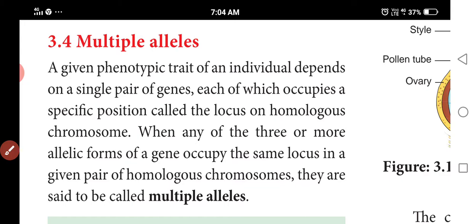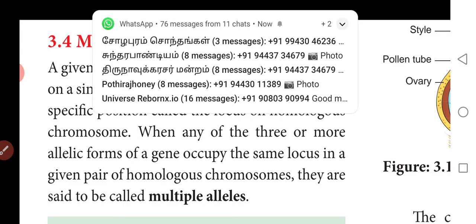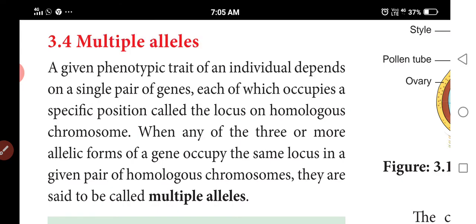When three or more allelic forms of a gene occupy the same locus in a given pair of homologous chromosomes, they are said to be multiple alleles.